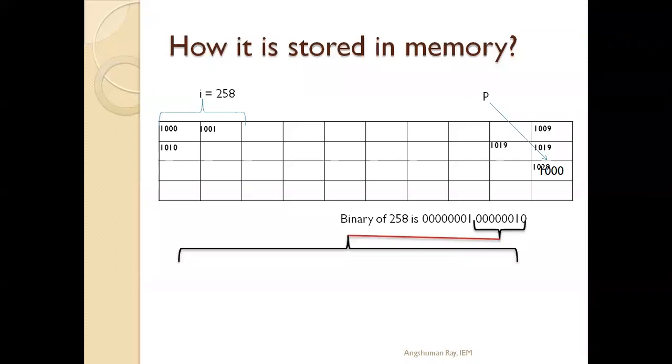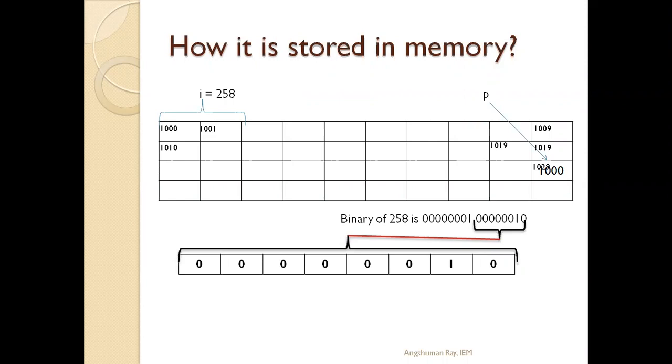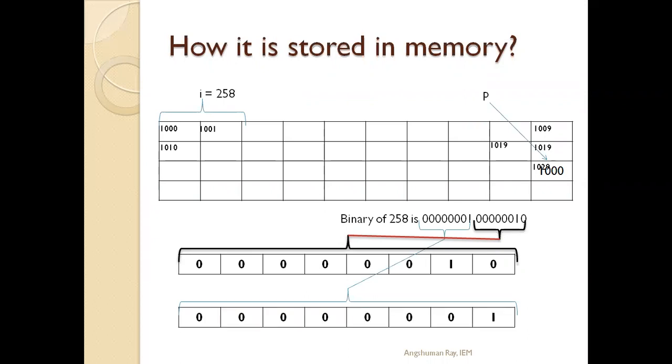So this 2 byte, how is it stored in the memory? Here 00000010 is in 1 byte, another 00000001 is another byte. Now at which location? This 00000010 is stored at 1000 location and 00000001 is stored at 1001 location.